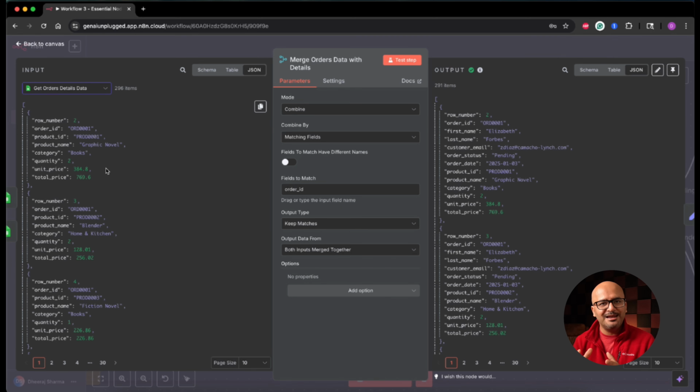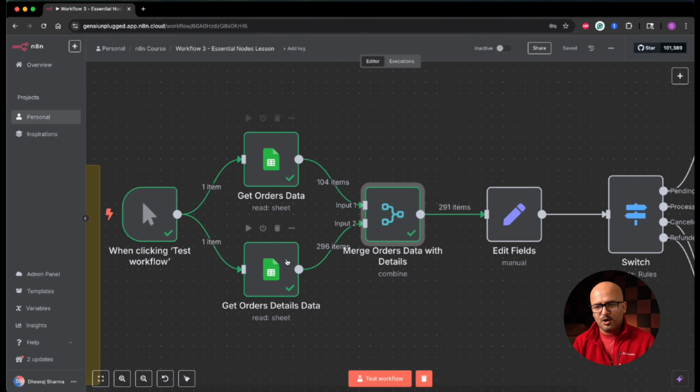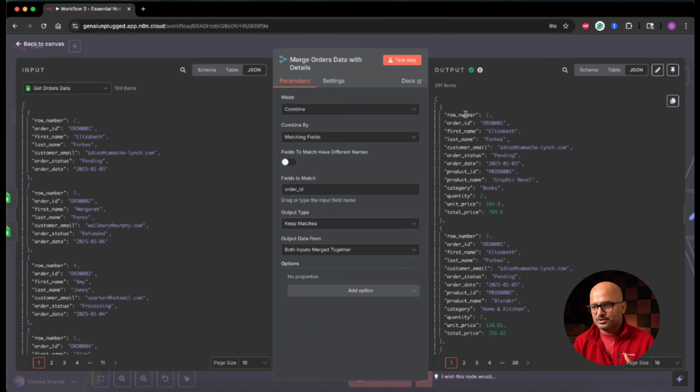So that's where I need to merge the data from two different branches. This is an example of parallel branching, where as soon as the trigger happens, first this node gets executed because it is at the top and then this node gets executed because it is at the bottom. But for the rest of the workflow, I need to work on a single common data set. If I open this up, this has merged my data from order details and order headers into a single common data set, making it 291 items.